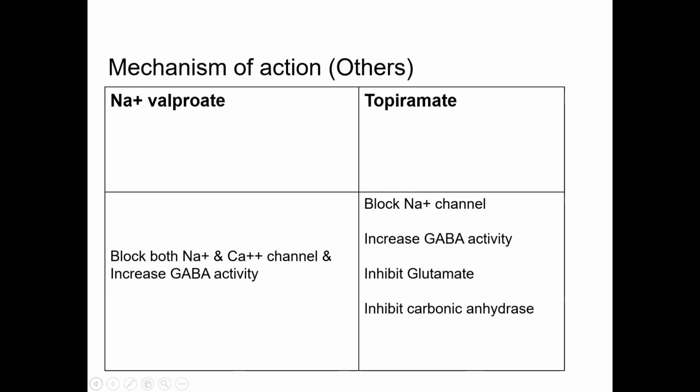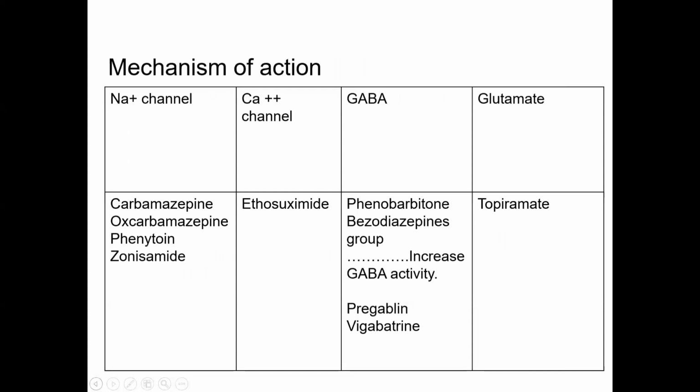If we go back to our previous slide, carbamazepine, oxcarbazepine, phenytoin and zonisamide act mainly through the sodium channel. Ethosuximide acts only on calcium channel, and benzodiazepine, phenobarbital, pregabalin and vigabatrin act through GABA. But sodium valproate, a very commonly used effective anticonvulsant, acts through sodium channel, calcium channel and GABA.